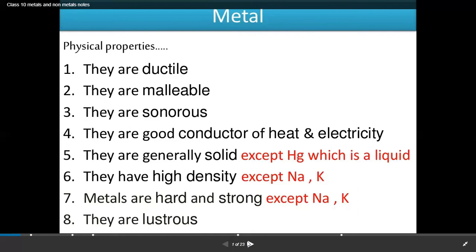Next, metals are good conductors of heat and electricity, and they are hard and strong, except sodium and potassium. As I told you earlier, they can be cut even with the help of a knife. Metals are lustrous, which means that they have a shiny appearance.